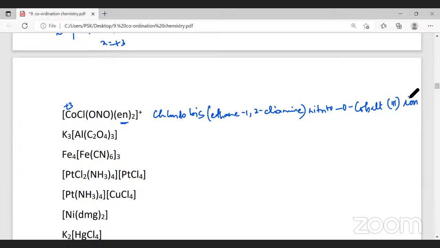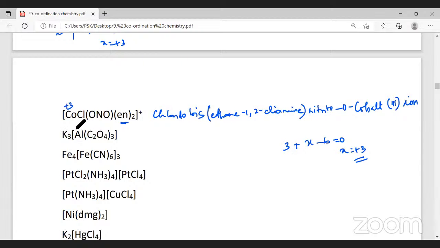Did you follow this? Yes, sir. The next example. As a whole, this is a neutral complex. As a whole, the charge is 0. Oxalato, C2O4 is oxalato, don't forget. Oxalato is -2, and -2 into 3 is -6. Aluminium, we don't know, we're trying to find X. And potassium is +1, +1 into 3 is 3. So X will be equal to +3.